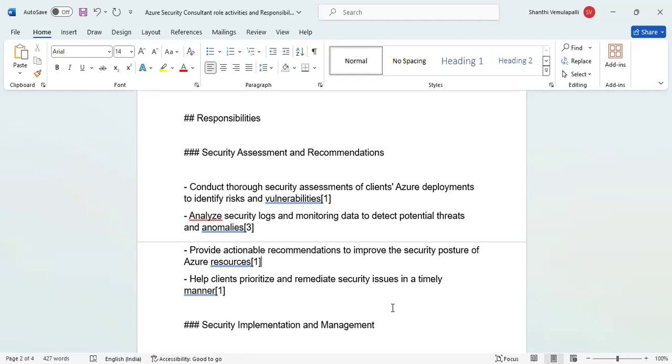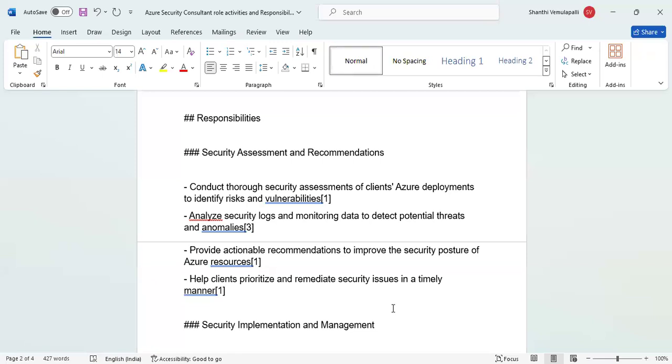Then provide actionable recommendations to improve the security posture of Azure resources. We discussed cloud security posture practices, and Azure also has a security posture module. We need to implement the recommendations given by the Azure security posture module. If you apply the security posture module to a particular environment, it will check and tell you these are the bottlenecks. It has inbuilt AI-style activities to analyze and give the report.